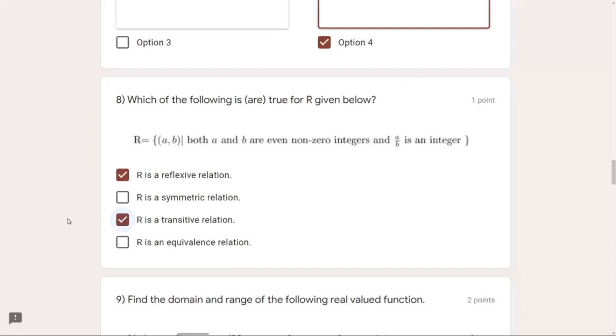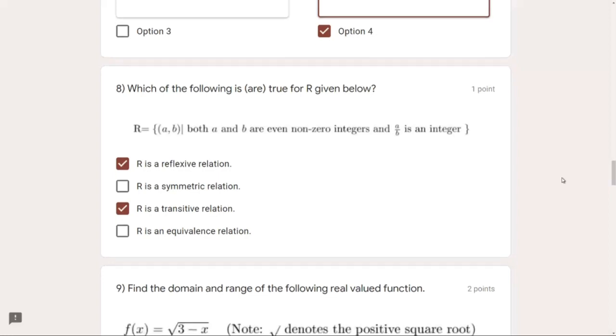Is R an equivalence relation or not? The simple definition of an equivalence relation is a relation which is reflexive, symmetric, and transitive. But in this case, we saw that it is only reflexive and transitive, not symmetric. So no, this won't work. So this is not equivalence. Only the first and third options are correct for the 8th question.